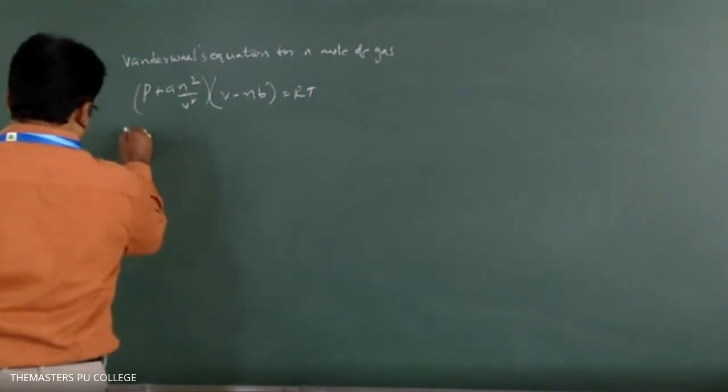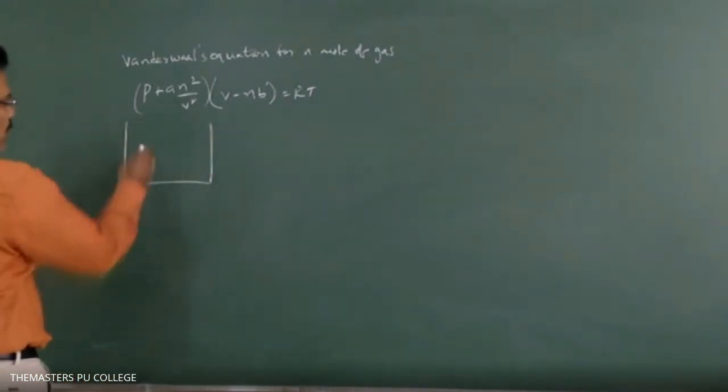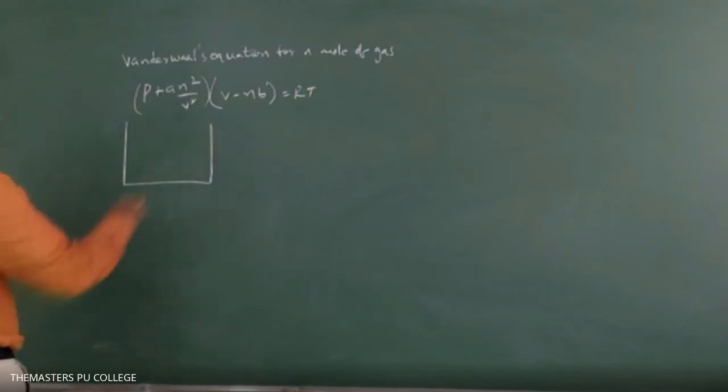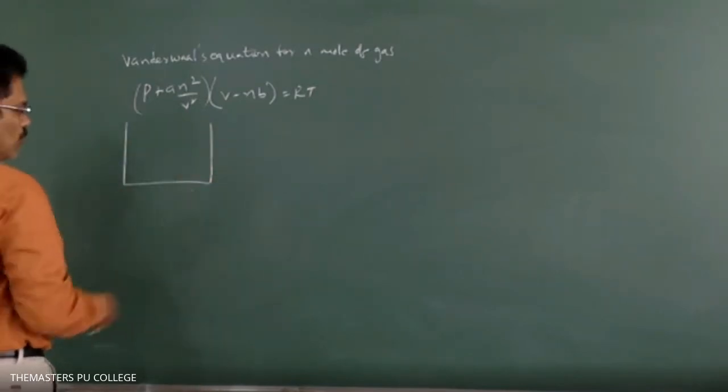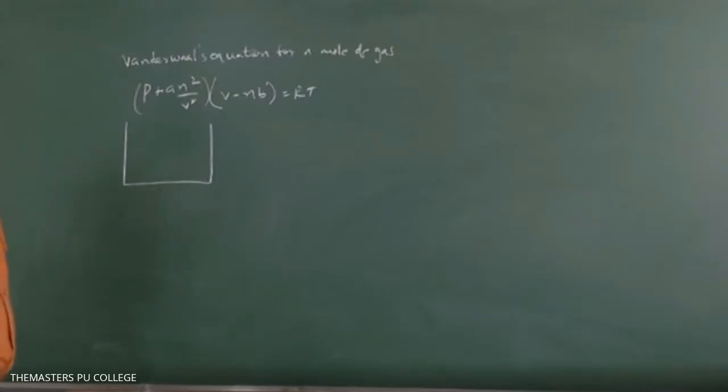If you take an ideal gas, the number of molecules striking the walls will be more because they can move freely. But there are no attractive forces according to the kinetic theory, which is a wrong assumption, we concluded that.